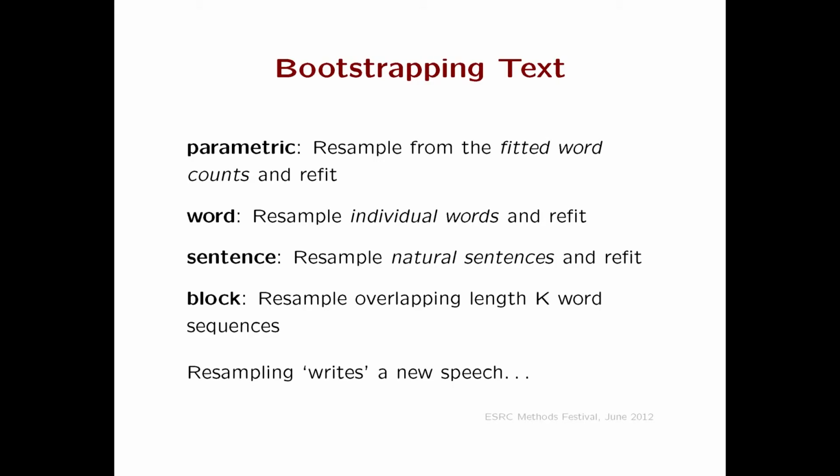Let me say a few more words about bootstrapping text. People don't do it very often. We've done it a lot, so let's see. The intuition here is that if you want to know how the speech would have gone while representing the same position, you rewrite it and have a look. So all bootstrapping methods effectively rewrite the same speech multiple times on various assumptions and then see how variable the estimates are. A simple one here is to say, I like my model, and therefore I'm going to sample data as if it were true. And that will give me a measure of uncertainty. Not a very good one, because we don't trust the model anyway.